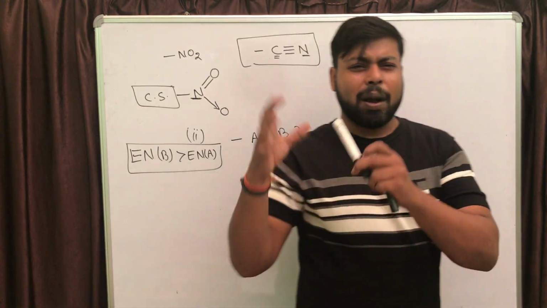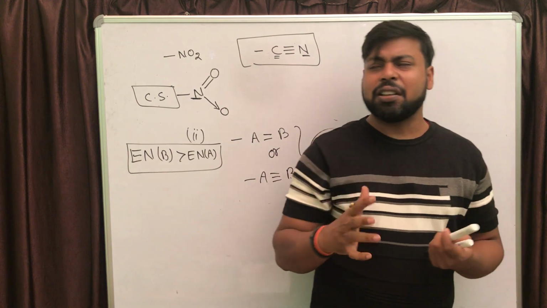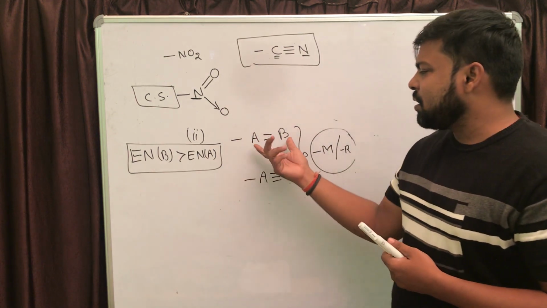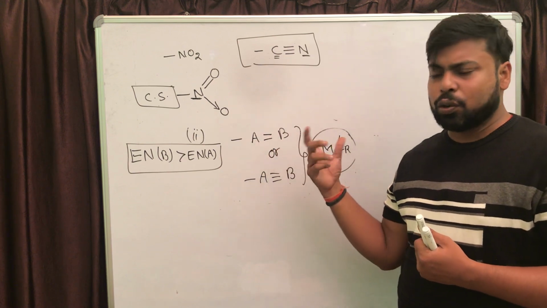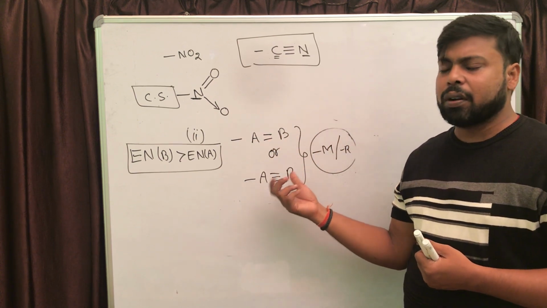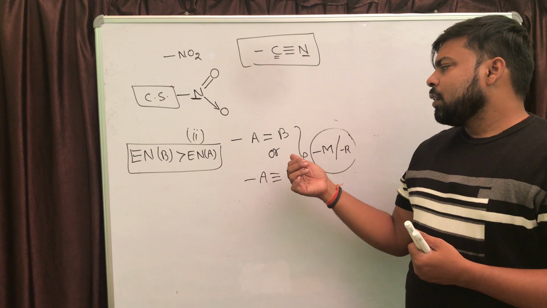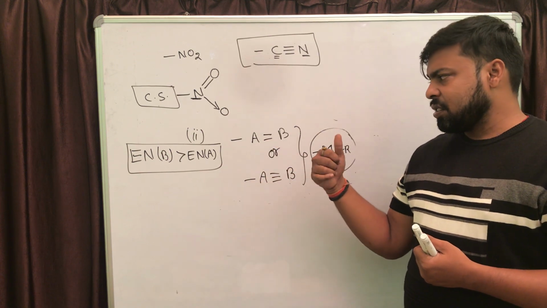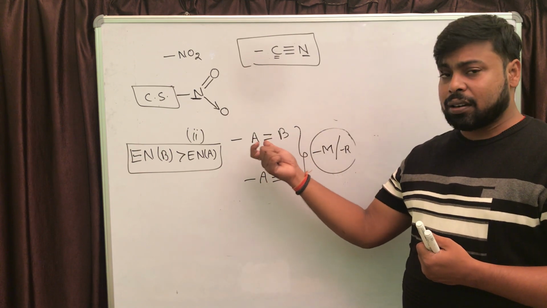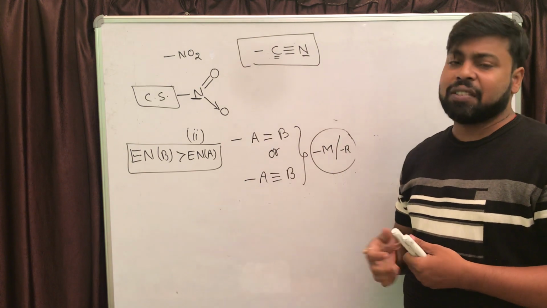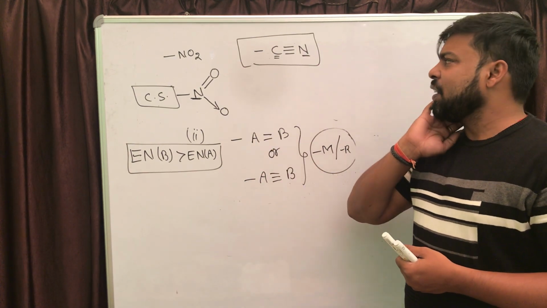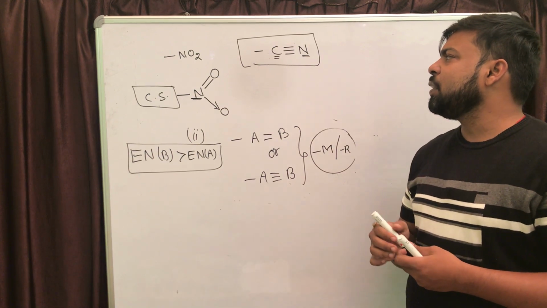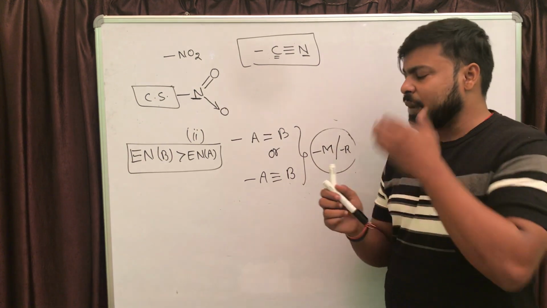So if you observe the complete series, this condition is going to be fulfilled: either the functional group is carrying a double bond or triple bond, and also the directly attached atom, which is directly attached to the conjugated system, has lesser electronegativity. If the situation is that, definitely that particular functional group is going to behave as minus R or minus M.